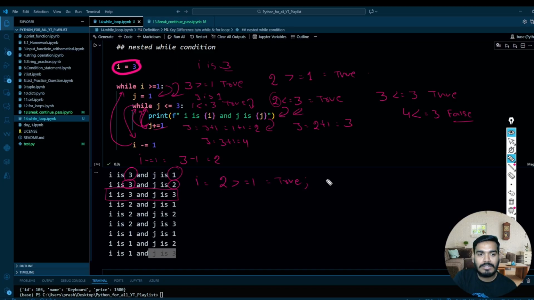After that your j is assigned 1 again. Once you have j as 1, it will repeat this iteration for 1, 2, 3. See over here, j 1, 2, 3 for all i equal to 2, right? And after that it will again go for i equal to 1 and j 1, 2, 3. So this is how your while loop under the nested loop will work. Okay.